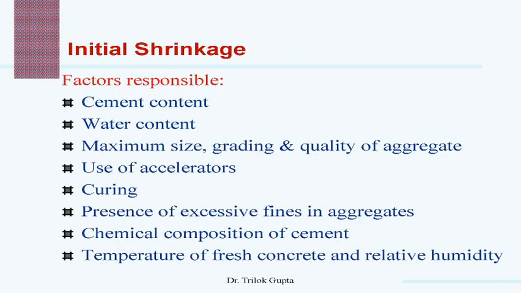Now, initial shrinkage. Basically, this initial shrinkage, which is partly irreversible, normally occurs in all building materials or components that are cement or lime based, and is one of the main causes of cracking in the structure.